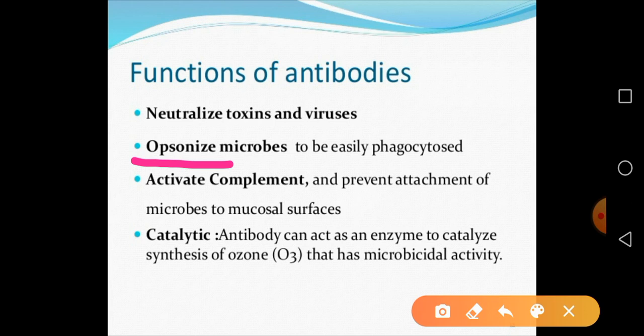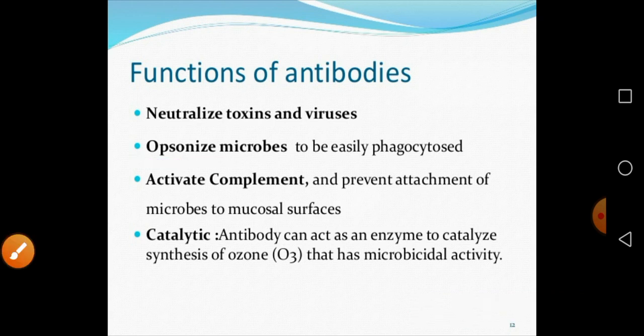Antibody also has a catalytic role. Antibody can react with enzymes to catalyze the synthesis of ozone, and that also has a microbicidal activity. So these are the functions of the antibody in short.